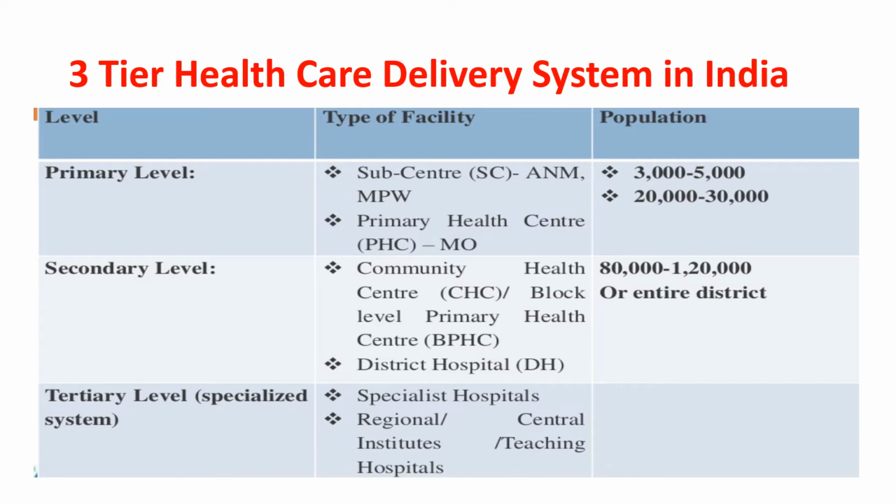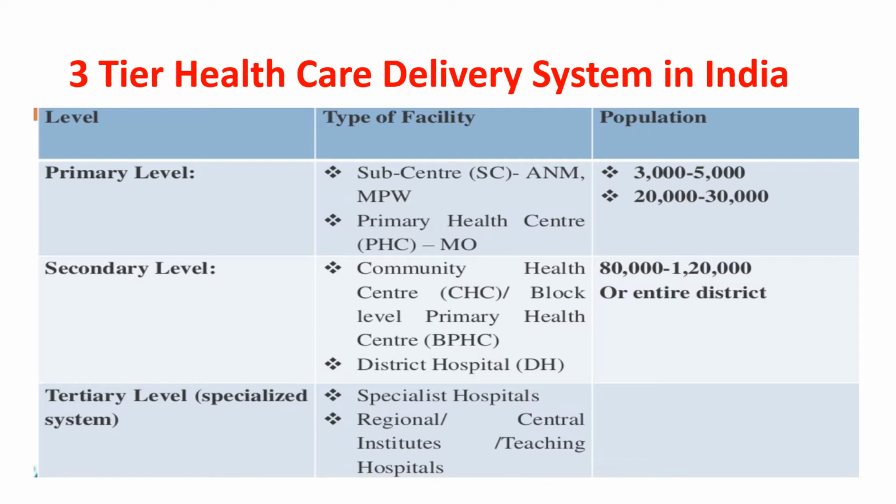Before you embark on the question, it is important to have a clear understanding of the healthcare delivery system followed in our country. India follows a three-tier healthcare delivery system, and this consists of primary level, secondary level, and the tertiary level. The particular question that you are usually given in your exams comes from the secondary level of care.